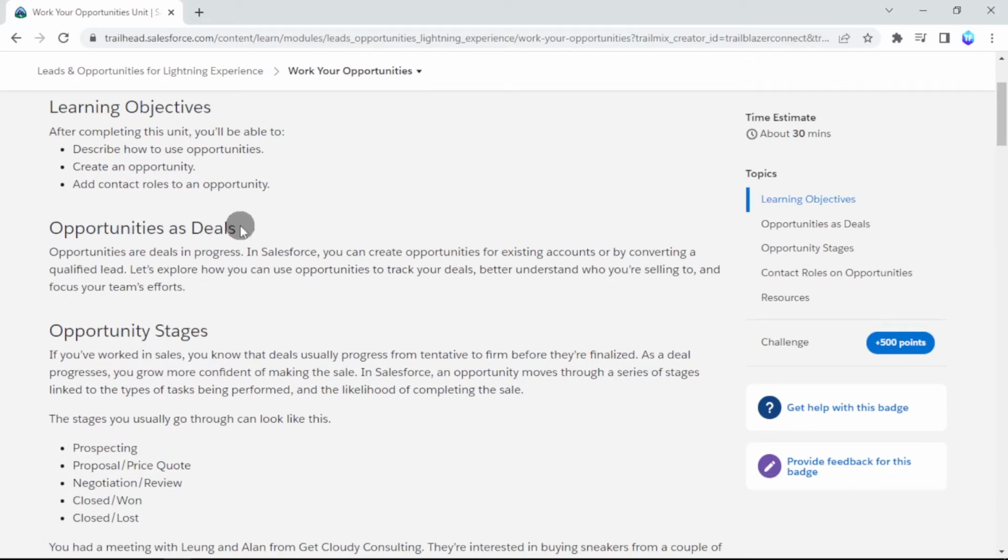Opportunities as deals. Opportunities are deals in progress. In Salesforce, we can create opportunities for existing accounts or by converting a qualified lead. Let's explore how we can use opportunities to track our deals, better understand who we are selling to, and focus our team's efforts.